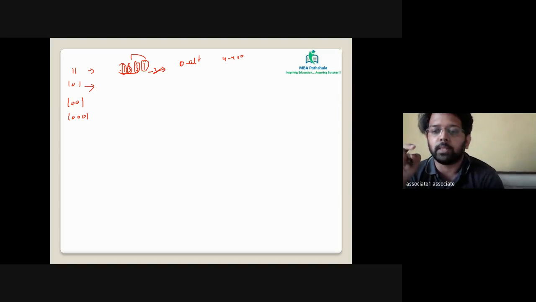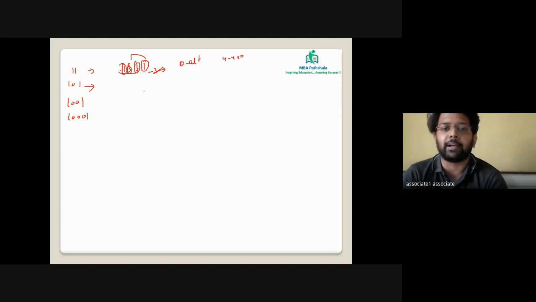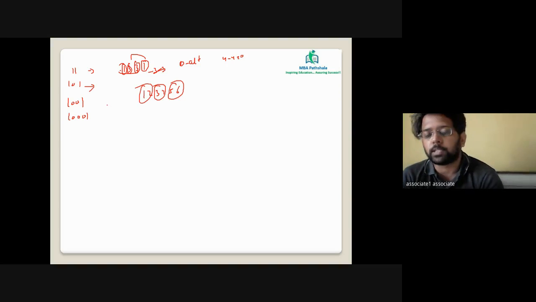Now, from 11 to 101, when you have one digit in between, if you have a value, let's take 1, 2, 3, 4, 5, 6, you will start from the right hand side. 56 is the first value, 34 is the second value, 12 is the last value. What you need to do is 56 plus 12 minus 34. The value should be 0, or it should be divisible by 101.